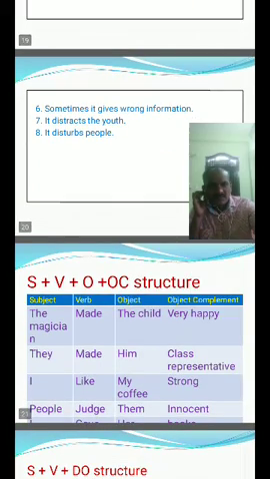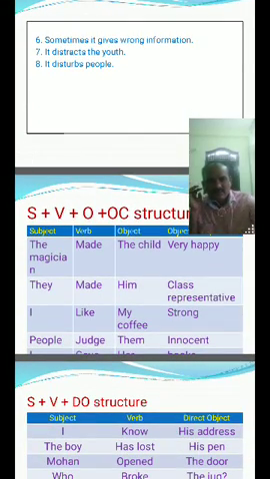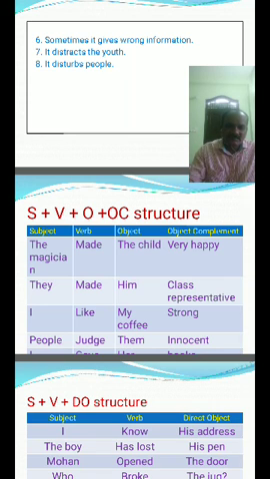Subject plus verb plus object complement structure. The magician made the child very happy. Here the magician, subject, made, verb, the child, object, complement is very happy. The child is very happy. Okay, so that's why the sentence structure is called a subject plus verb plus object complement structure. Examples. The magician made the child very happy.